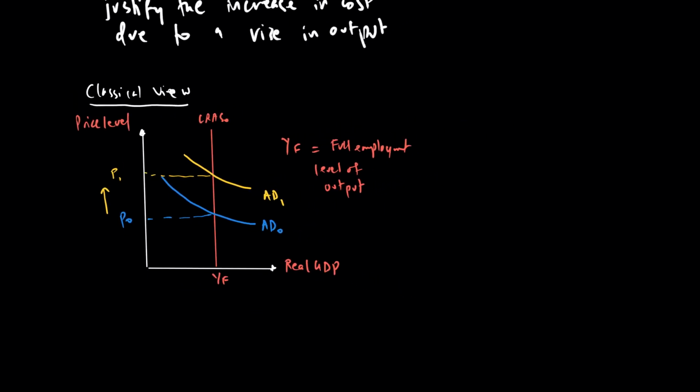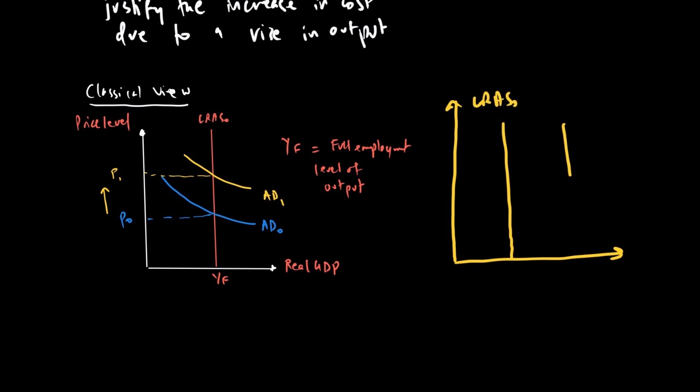So for example, if this is your LRAS and it shifts to the right, something like this happens. If the LRAS is LRAS naught and shifts to LRAS 1, then your YF goes to YF dash.